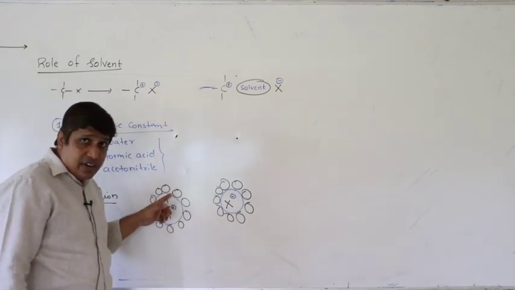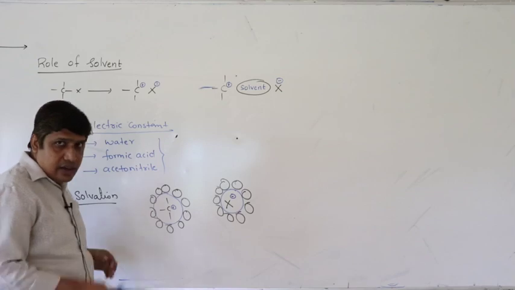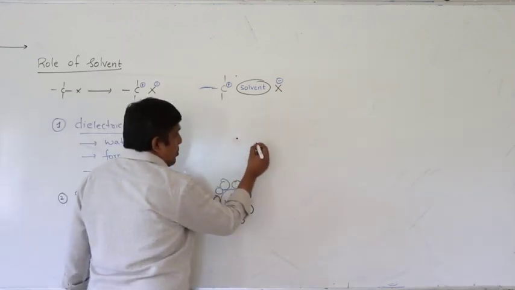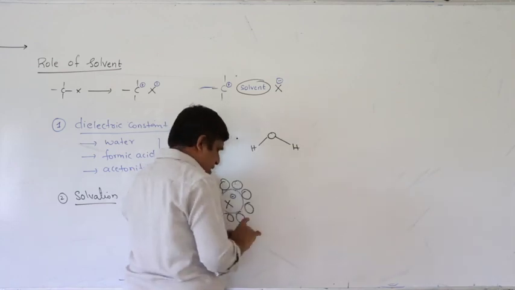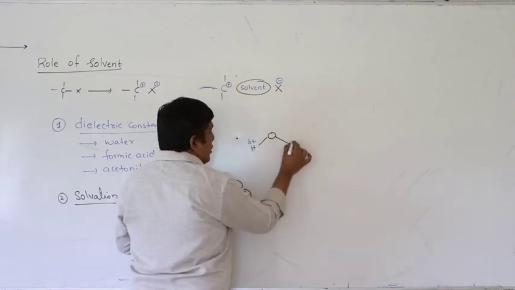Remember, this is which solvent? A polar protic solvent like water. Now we know that water is dipolar. It carries both a positive end as well as a negative end.